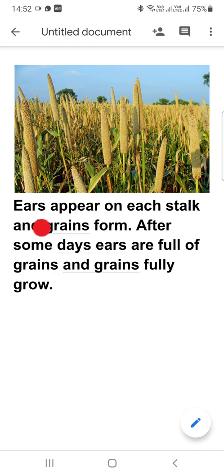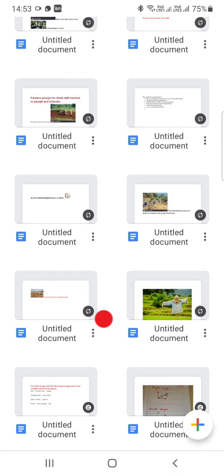After that, ears appear on each stalk. So here you can see the ears. Okay, these are called the ears, and the stalk, that means on each and every plant. And grains form. So after some days ears are full of grains and grains fully grow, that means the whole paddy becomes ready.